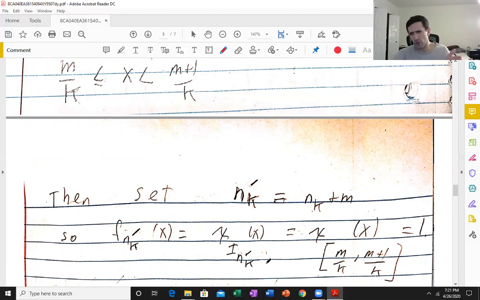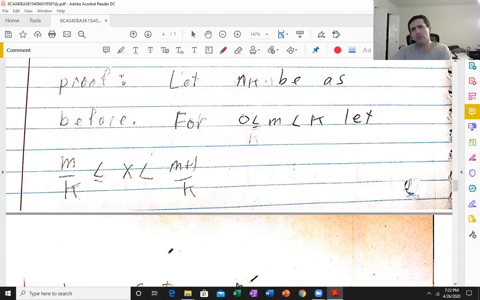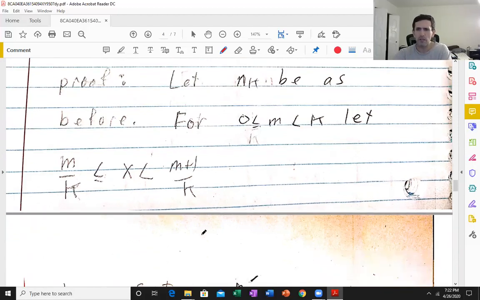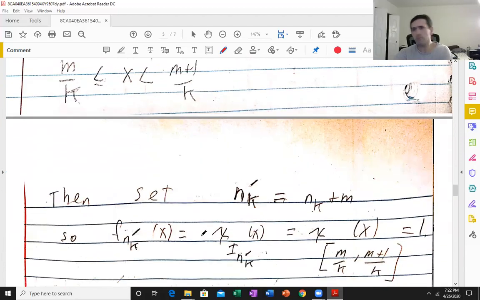Instead of going from 0 to 1 over k, it's m over k to m plus 1 over k. That's exactly how our intervals are defined, and x is in this interval. That's how we picked m. So this is equal to 1 for every single x and every single n_k prime. Of course, n_k prime depends on x because m depends on x, but that's okay.